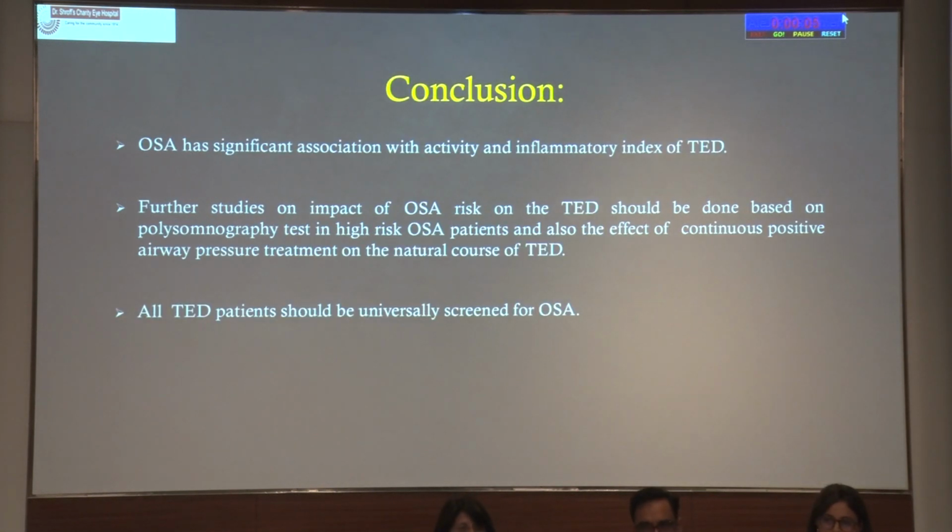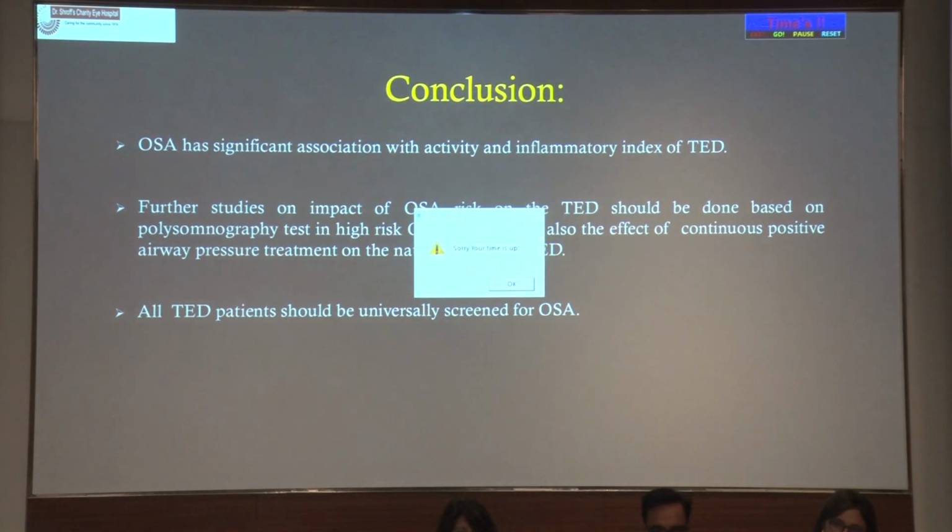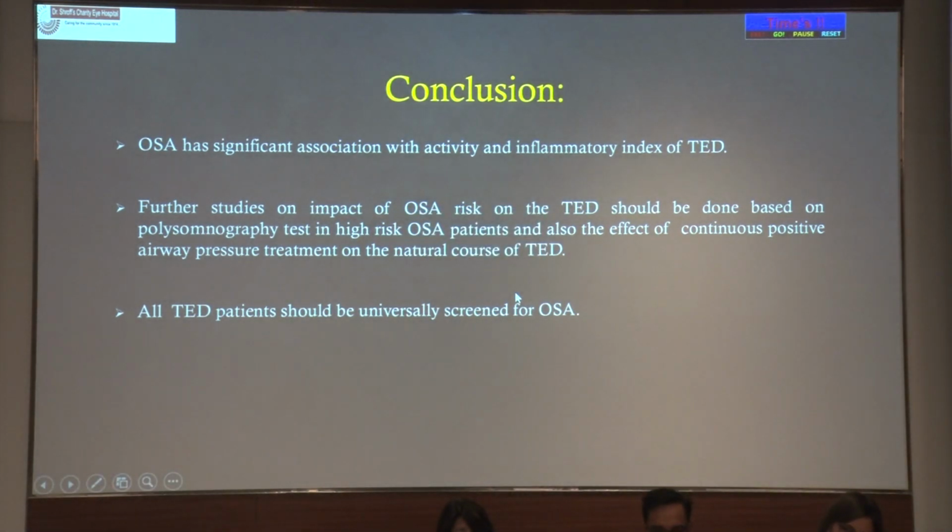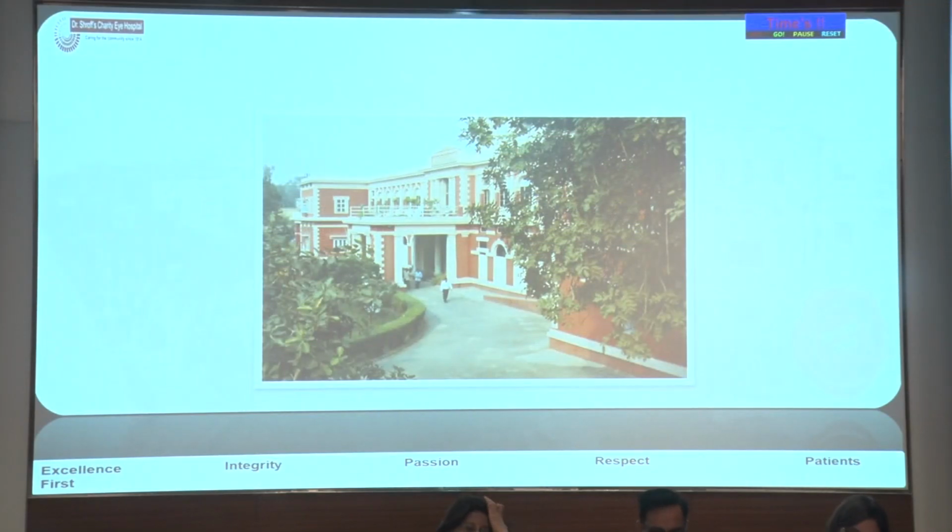The conclusion is that OSA has a significant association with the activity and inflammatory scores of thyroid eye disease. Further study of the impact of OSA on thyroid eye disease should be done based on the polysomnography test, and we should also study the effect of OSA treatment on the course of thyroid eye disease. I personally feel that after this study, all thyroid eye disease patients should be universally screened for OSA. Thank you.